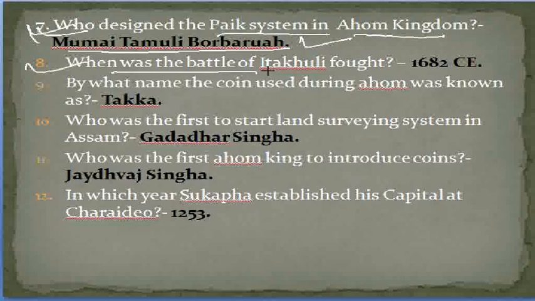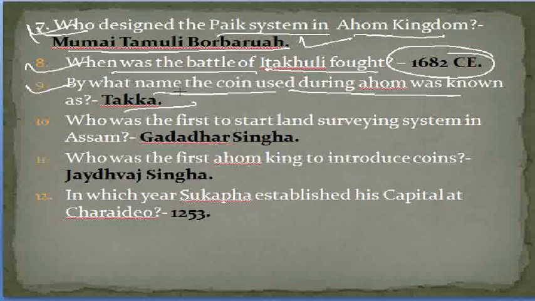Number 8. When was the Battle of Itakhuli fought? 1682 CE. Number 9. By what name was the coin during the Ahom period known? It is Taka, and the Ahom coin is octagonal in shape, which we need to remember.